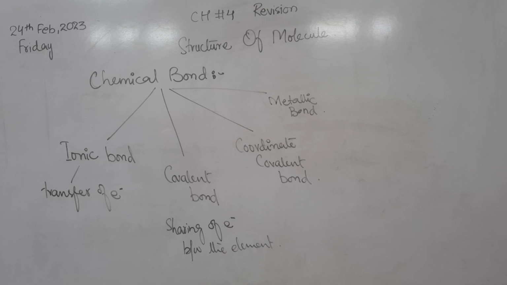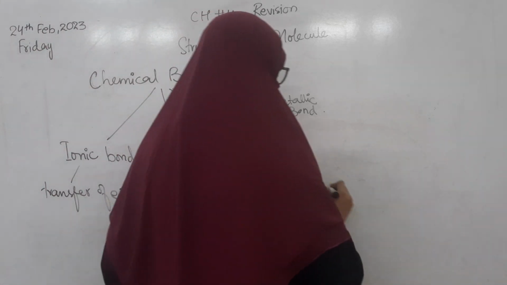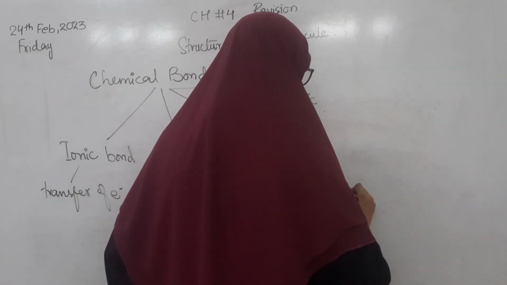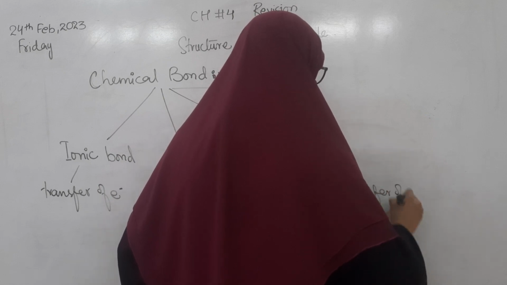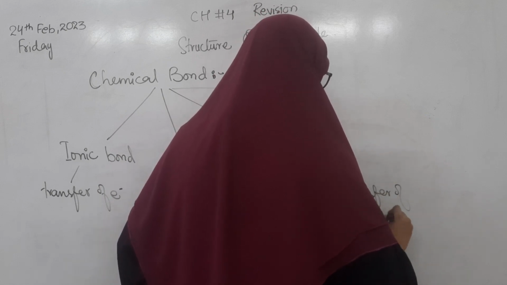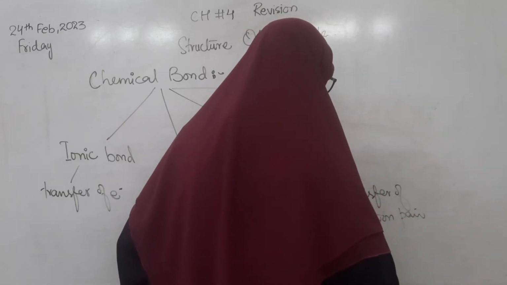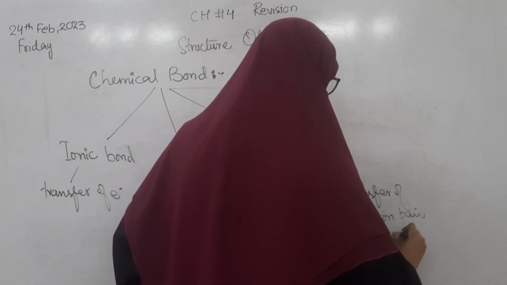That is, it has a lone pair, an extra electron pair, which is donated by only one element, and the other element shares that electron pair. In a coordinate covalent bond, there is the transfer of an electron pair by one bonded atom.